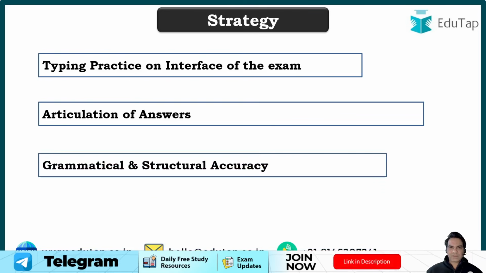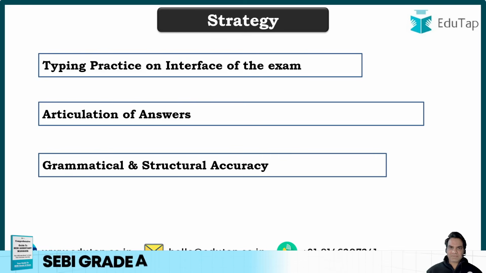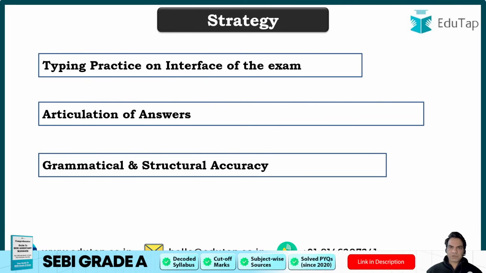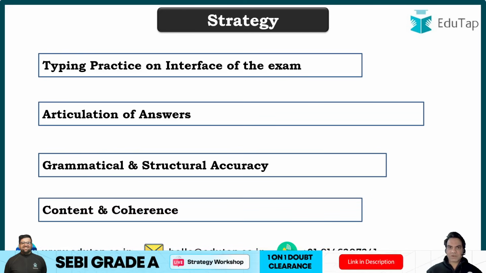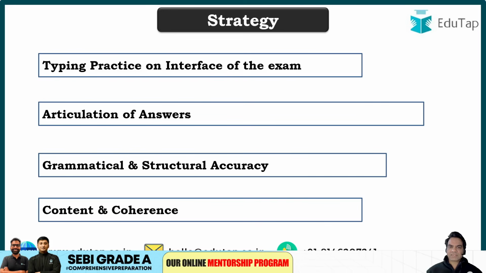Third is, guys, grammatical and structural accuracy. Your answer should be structured the way it is expected, and there should be grammatical accuracy in your language. Any mistake, be it a grammatical mistake, a spelling error, a typo, or a punctuation error, will cost you marks in your final score. So make sure you focus on grammatical and structural accuracy. And last but not the least, your content should be well researched and well prepared, and your answer should be coherent to the need of the question. So this is the broad strategy that you need to start building upon.